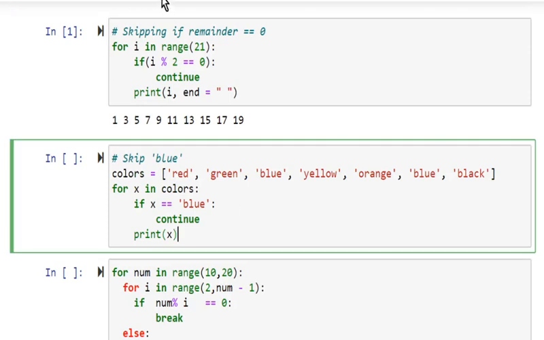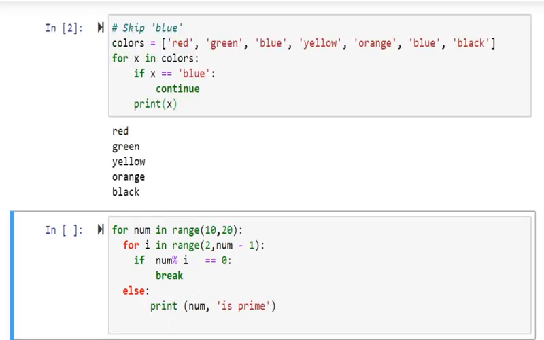So I'll just execute that. Now you can see that red is being printed, green being printed, blue is skipped because of the continue statement.